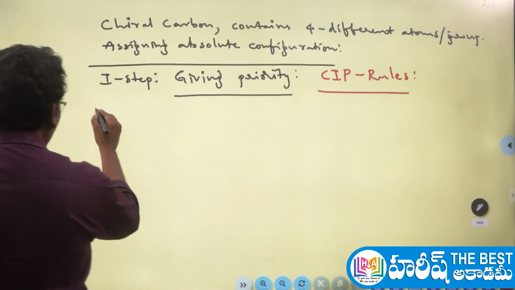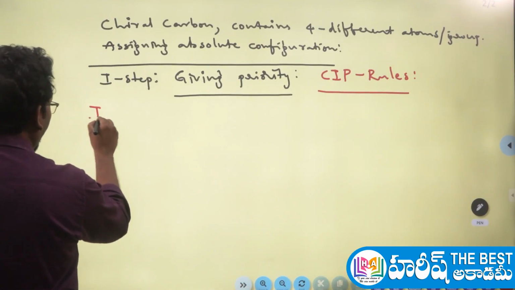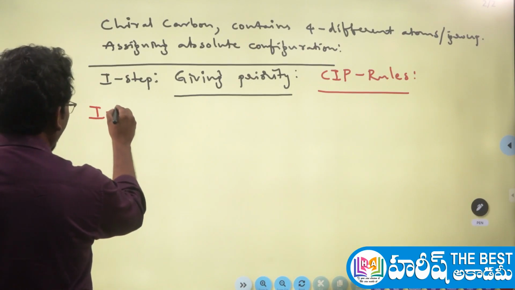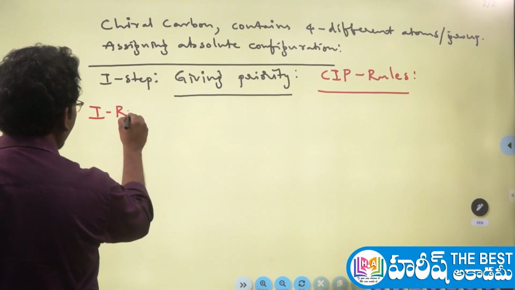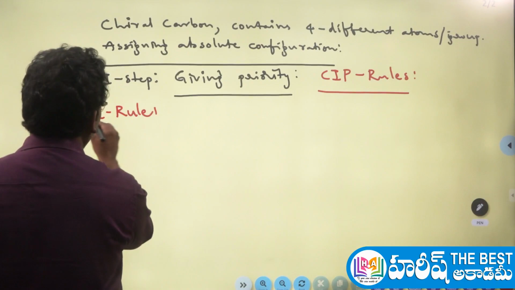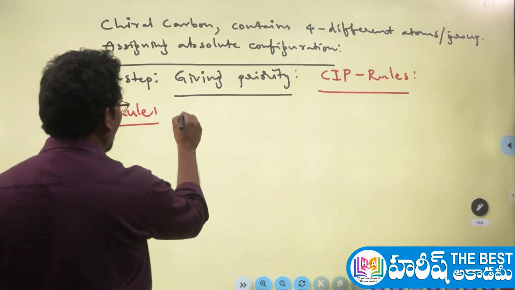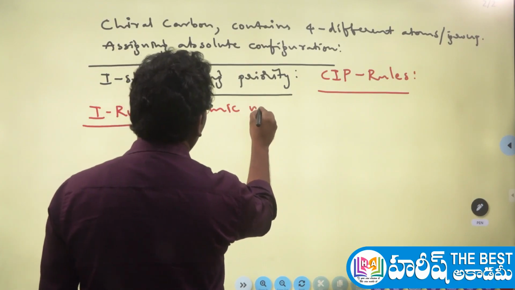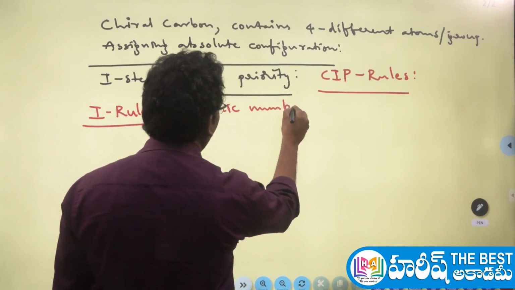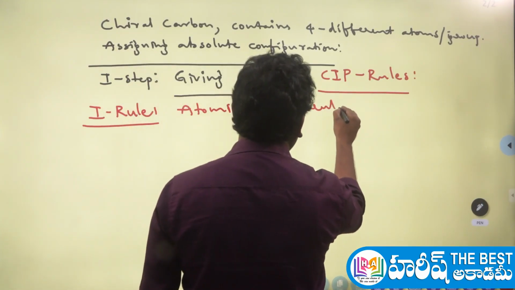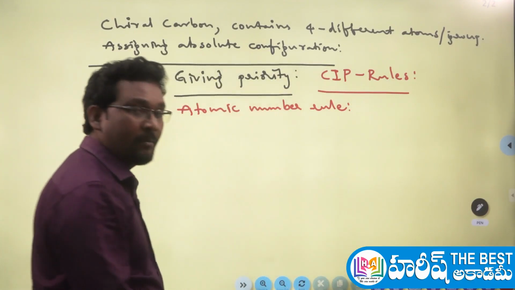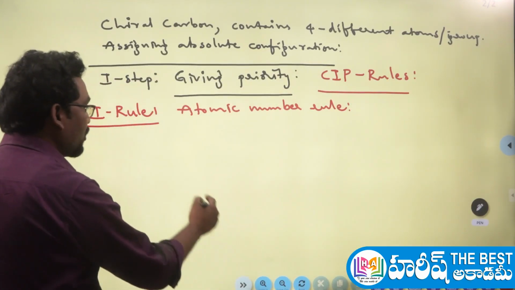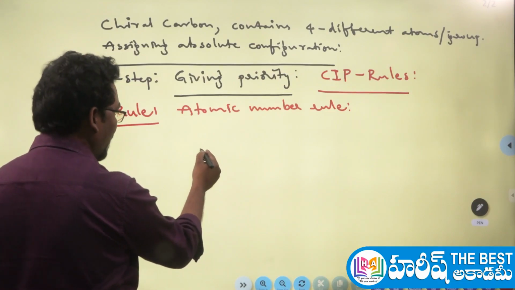The first CIP rule is nothing but the atomic number rule. The first rule is called the atomic number rule. What is the atomic number rule? What to do with the atomic number rule? Let's see that. Suppose, let me take one of the simplest examples here.